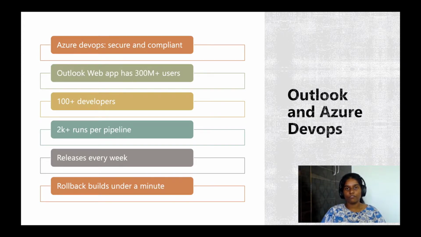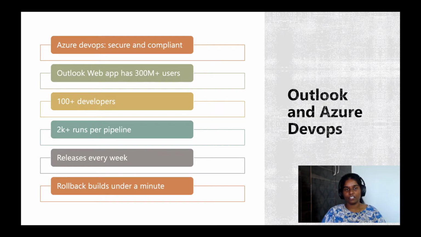At Outlook, we have roughly 300 million plus active users, combining both our desktop and web endpoints. And more than that, we have 100 plus developers pushing critical code changes to it every day. We have 2K plus runs per pipeline every month, and we have releases happening every week, bringing new features, product optimizations, bug fixes, etc. to the end users. Also, there are cases where we have to roll back our builds in under a minute when there is some customer escalation or issue, and we have to do all these activities in a simple and efficient manner.